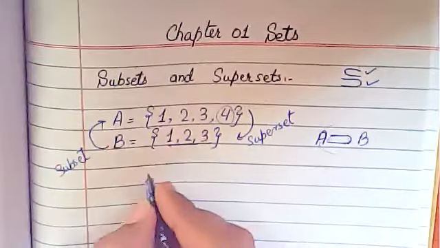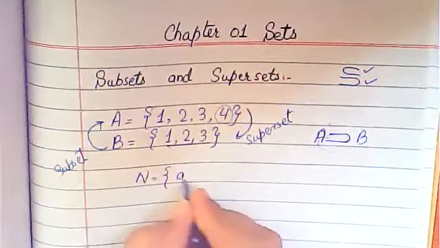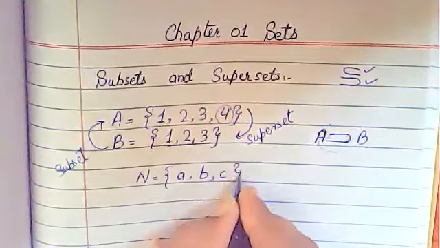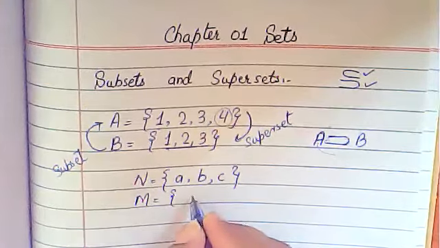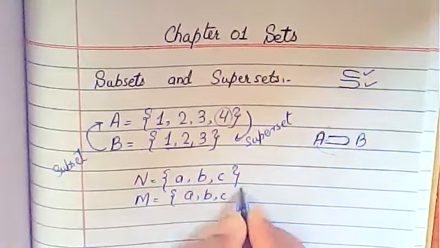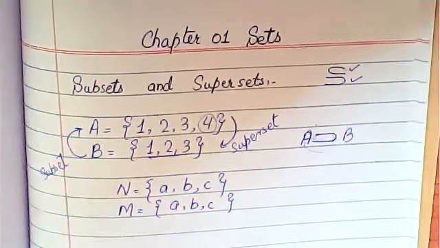Now another example: set N is equal to {a, b, c} and set M is equal to {a, b, c}. So which one is the subset and which one is the superset?